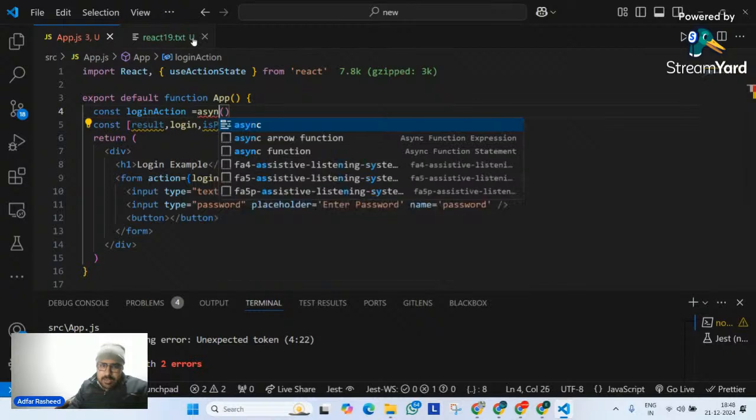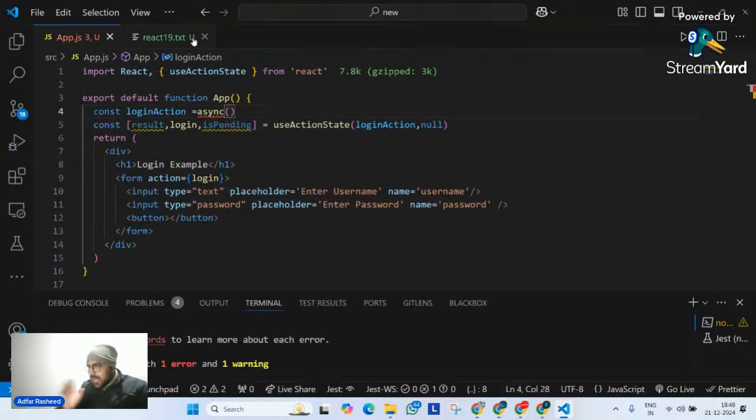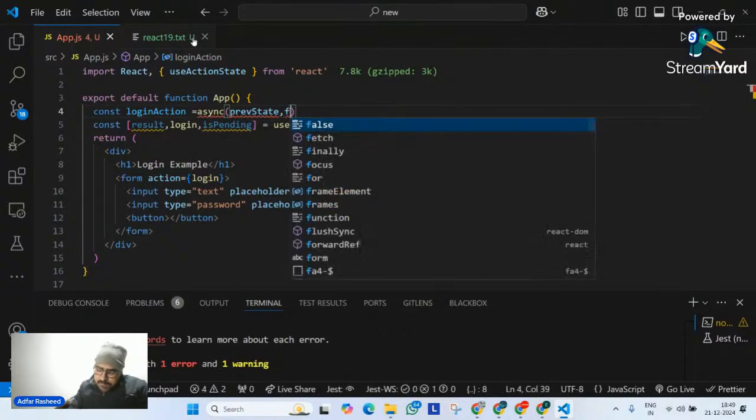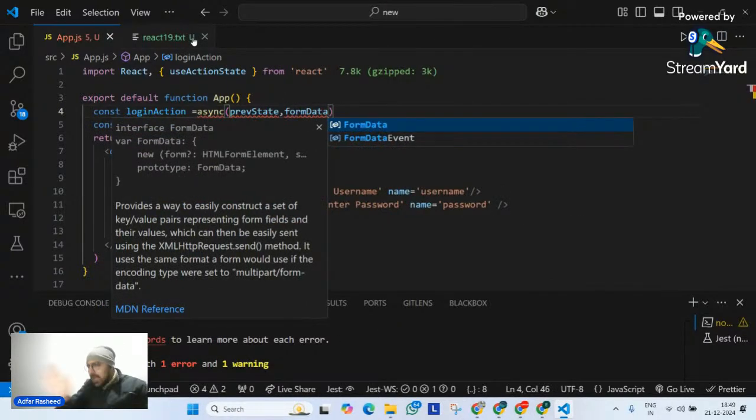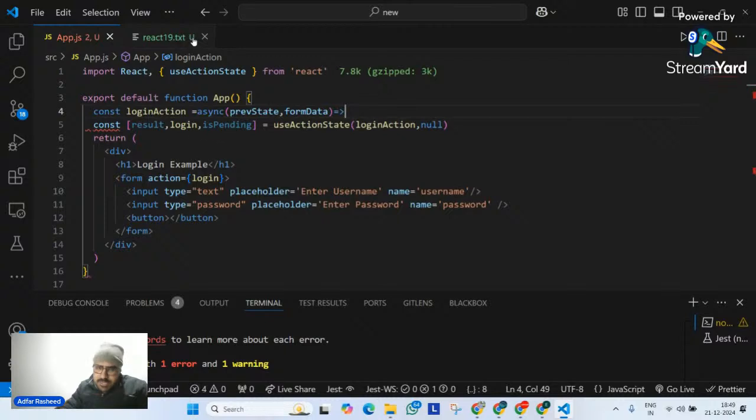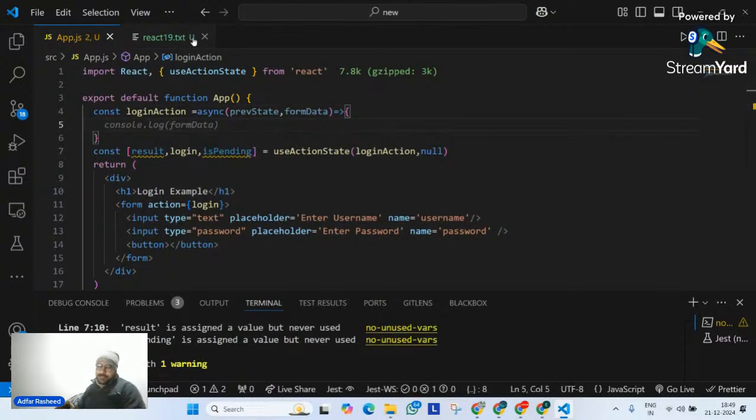Over here, we can receive two arguments to this action function. Number one is called previous state. If you use it, keep it there. If not, you can simply mention an underscore in place of this. Then second thing is the form data. What does this all do? I will tell you that in a second. But right now, let me try to complete the action. Perfectly fine.